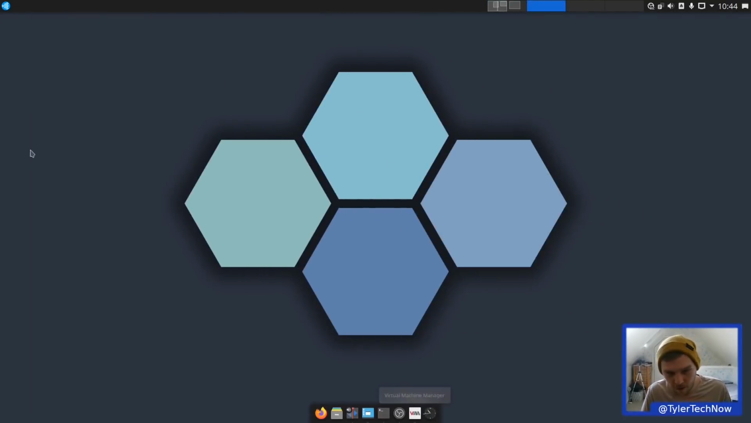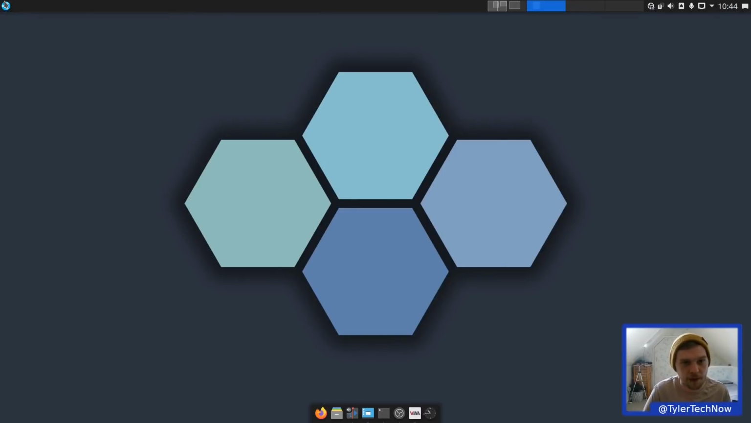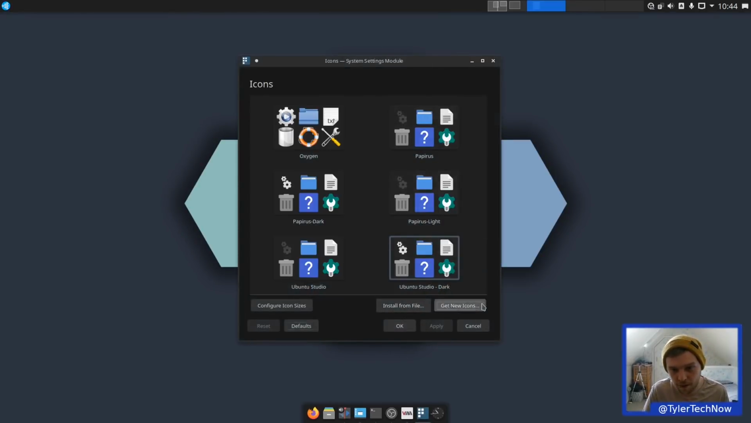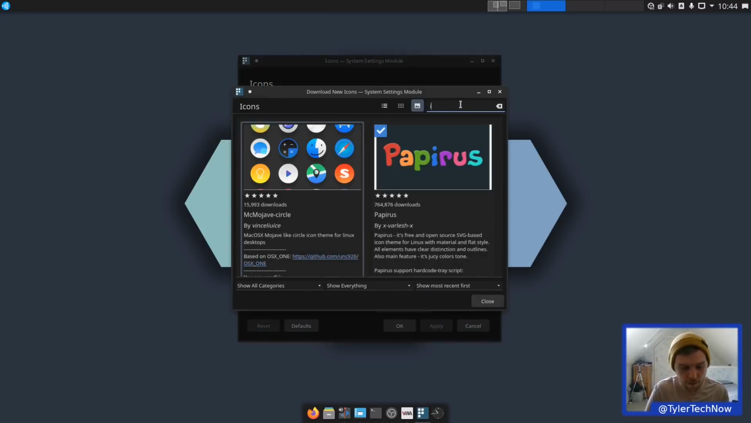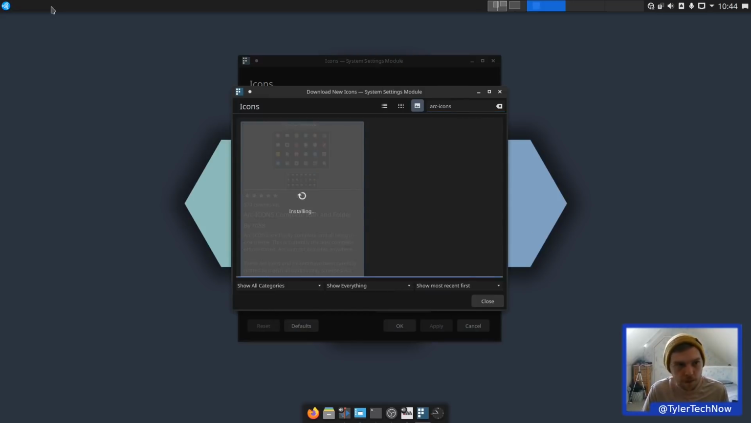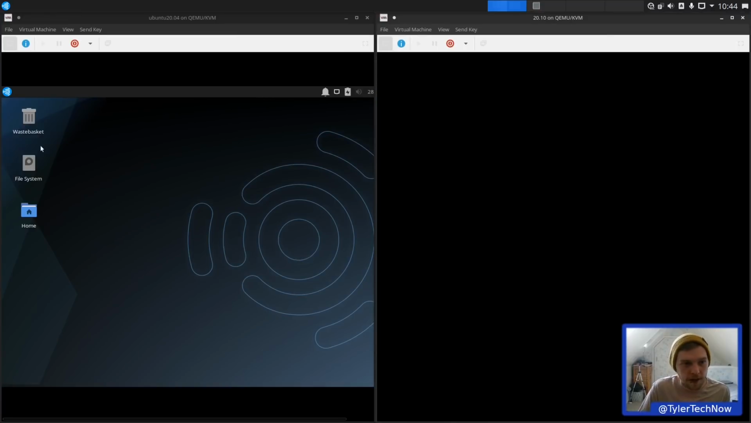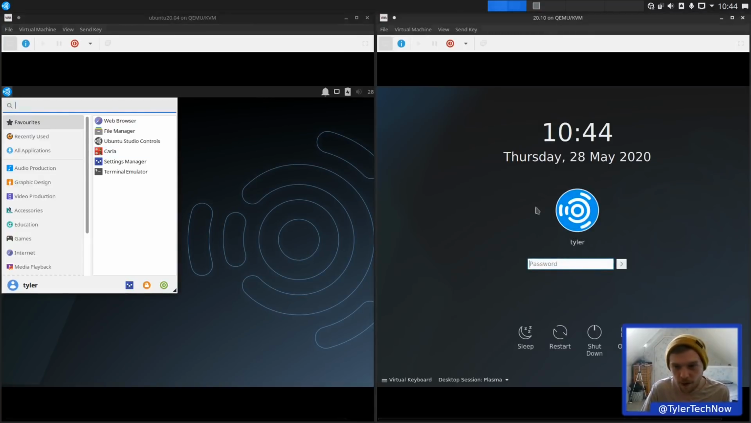Right, so I think our dock's looking pretty good. I think we will get some different icons though. So we're going to grab the ARC icons. So let's get new icons. Let's go for those. Okay, so this one's loaded up faster. Mind you, we've done the why it's not worked with the auto login, is it?